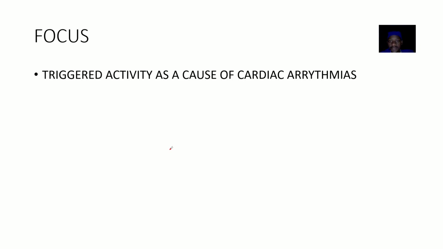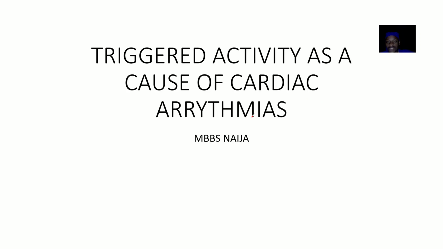Yes, we're talking about triggered activity as a cause of cardiac arrhythmias. The type of cardiac arrhythmias that triggered activity causes is mostly the tachyarrhythmias, or you could call it tachycardia. Tachyarrhythmias. So actually, I was supposed to name this lecture triggered activity as a cause of cardiac tachyarrhythmias, because mostly if there's a triggered activity, there will be fast heartbeats.